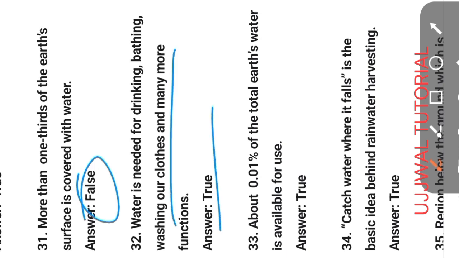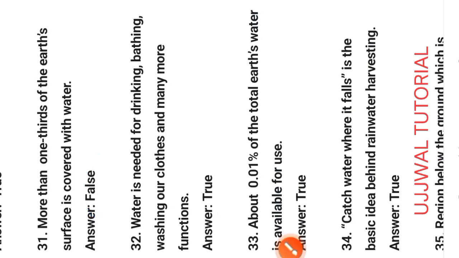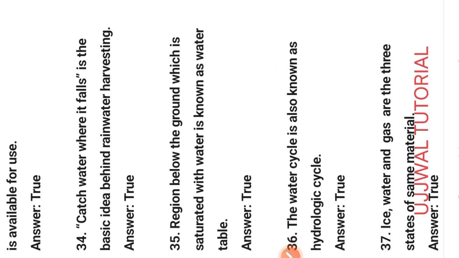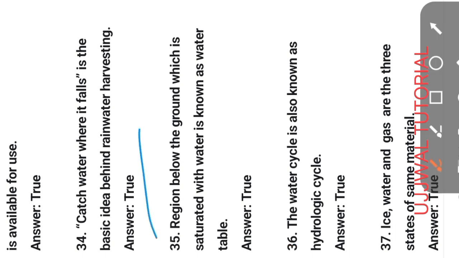Next question. About 0.01% of the total Earth's water is available for use. This statement is true. Next question number 34. Catch water where it falls is the basic idea behind rainwater harvesting. This statement is true. The region below the ground which is saturated with water is known as the water table.